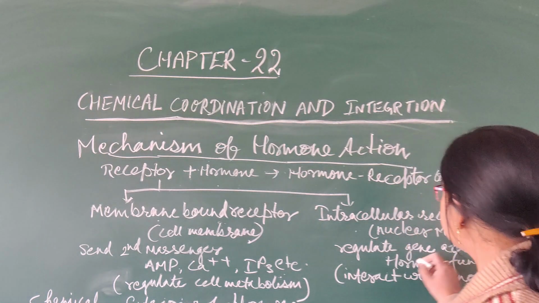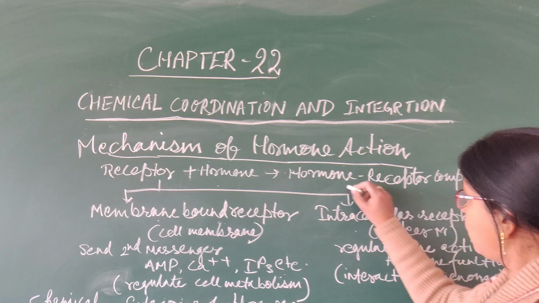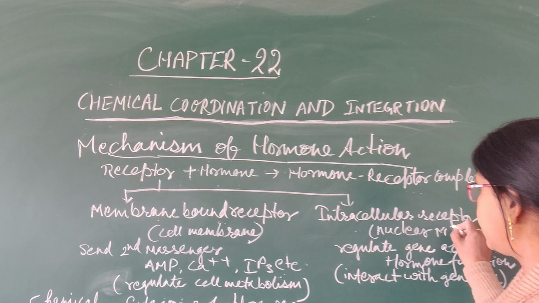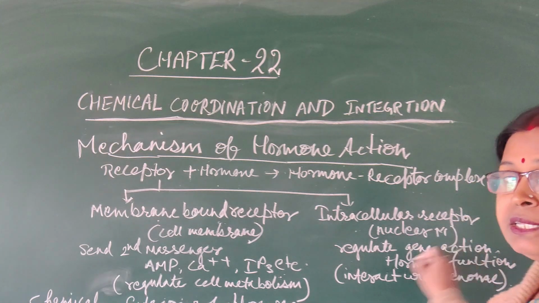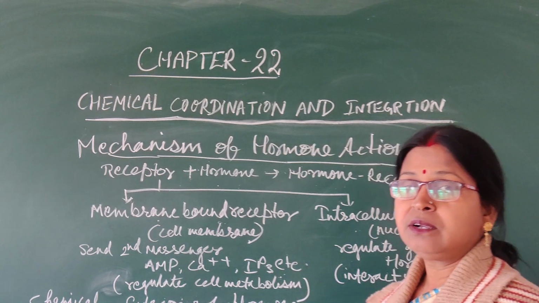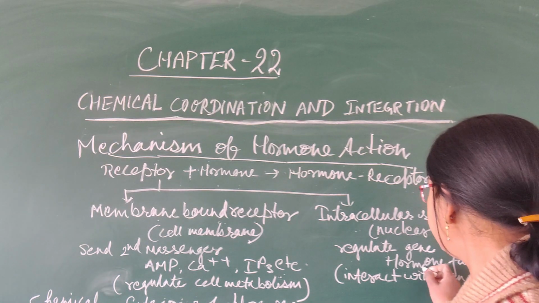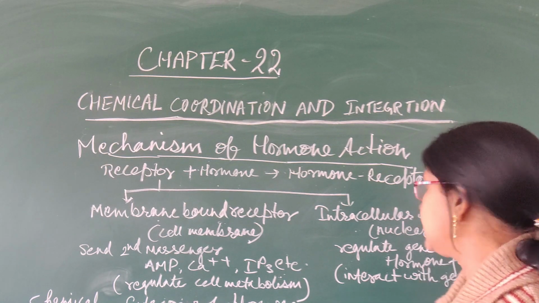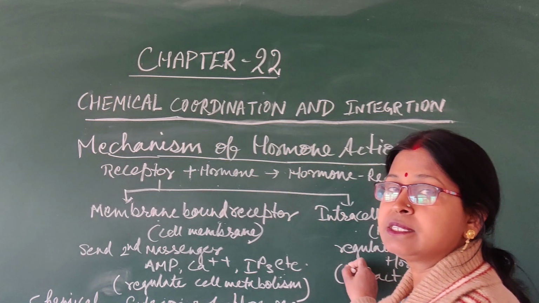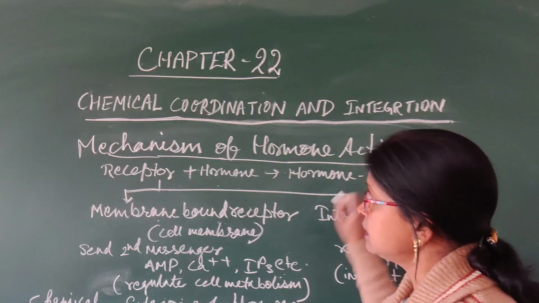Whereas with the intracellular receptor, the hormone receptor complex is made with this intracellular receptor and they regulate by changing the gene expression. They control the functioning of the genome and are associated with the regulation of gene action, hormone action etc. Here no second messenger is utilized. So in this way the mechanism of hormone action takes place.